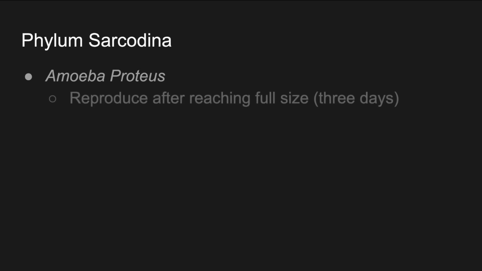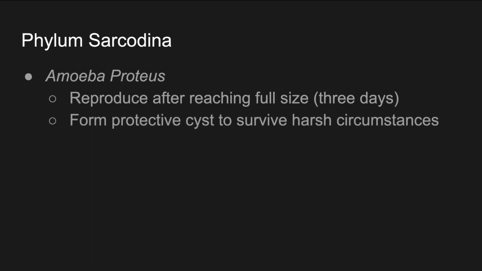Continuing on with Phylum Sarcodina, there is one species that most people mean when they say amoeba, and they're referring to Amoeba proteus, which reproduce after reaching their full size, which is after 3 days, and they form a protective cyst to survive harsh circumstances, kind of like bacteria form an endospore.